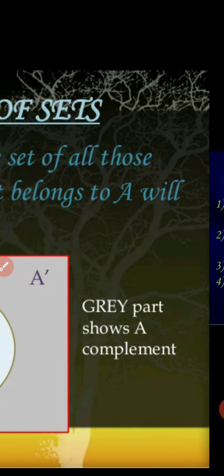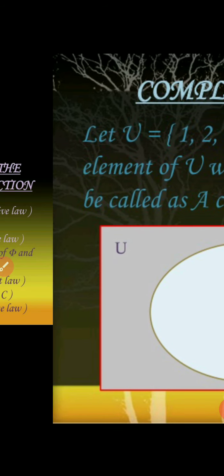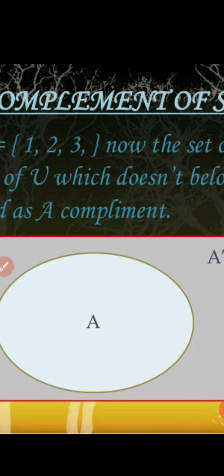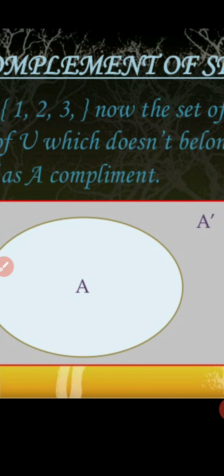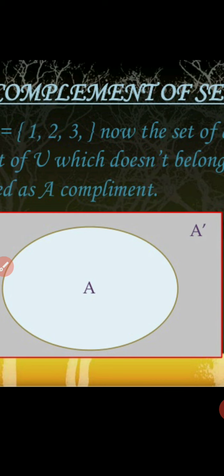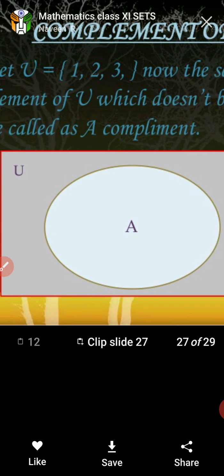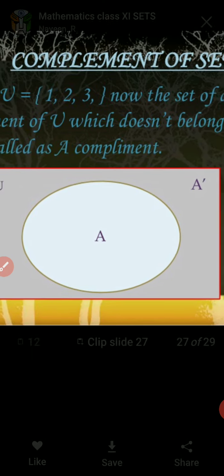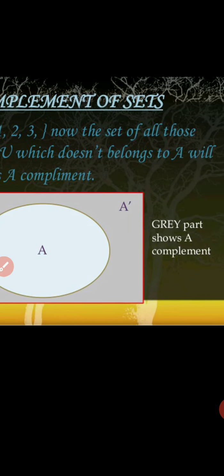Now the set of all those elements of the universal set which don't belong to A is called the complement of A. Means if I cut any circle A from this universal set, the remaining part is called the complement of A, denoted by A dash.